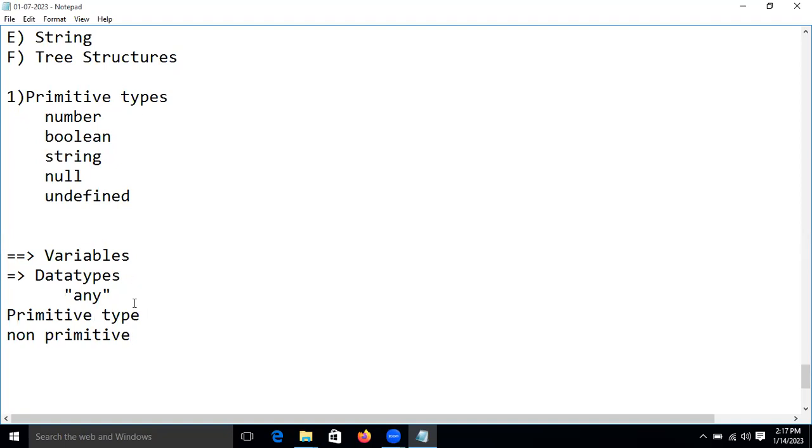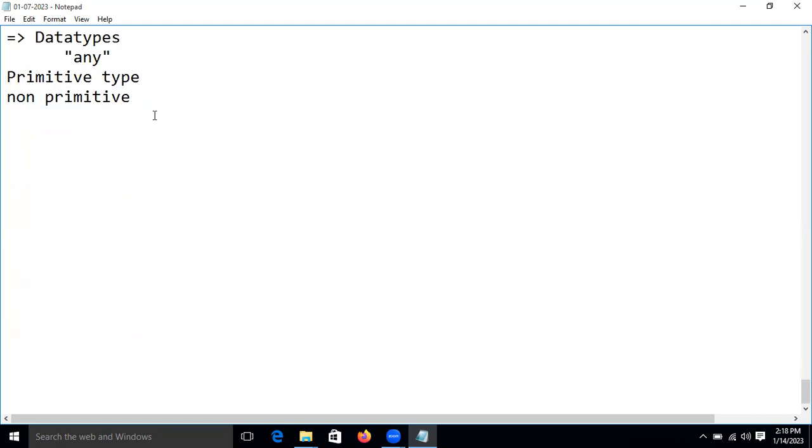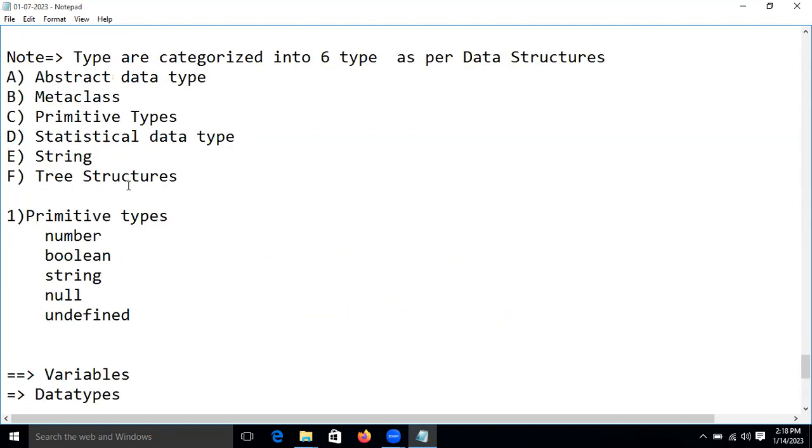So now let's begin our session with TypeScript primitive data types. Let's begin with primitive data types today. In TypeScript, let's understand the primitive type. In that, let's begin our primitive types with the number type. Shall we start now, guys?